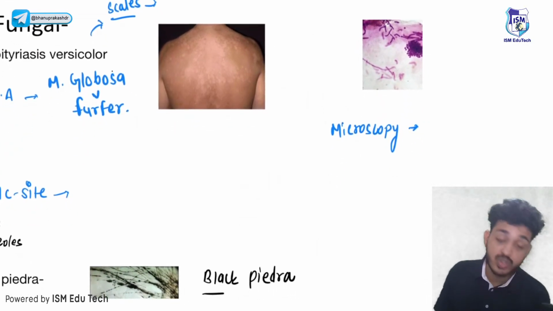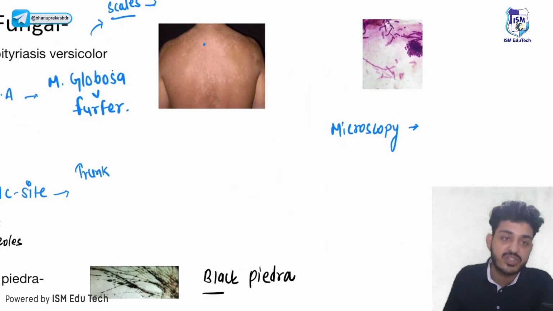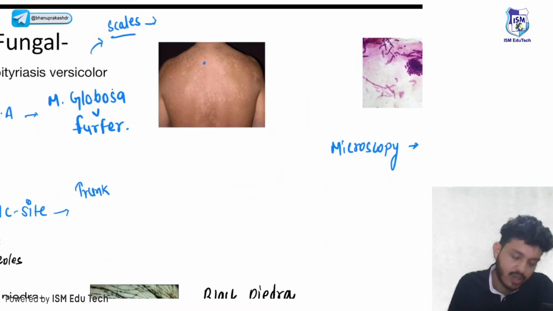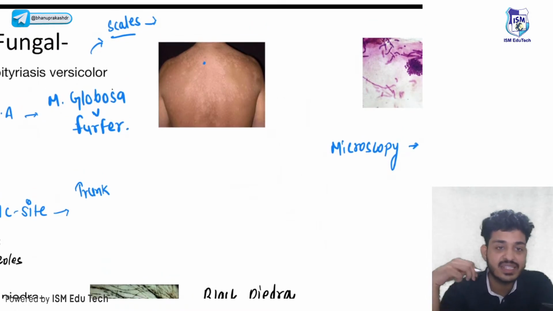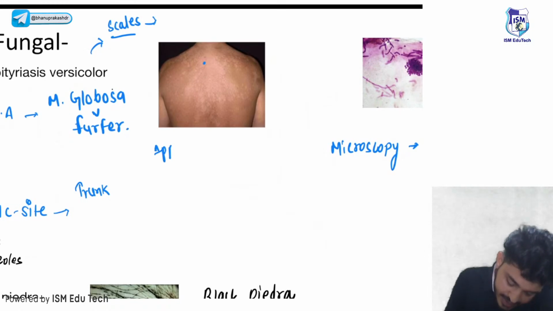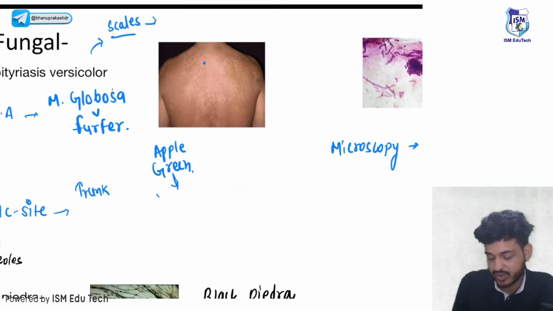Next thing, what is the most common site? Most common site will be trunk. You will see hypo and hyperpigmented patches on your trunk. That is your pityriasis versicolor. When you try to see these lesions under the wood lamp examination, you will see apple green color.